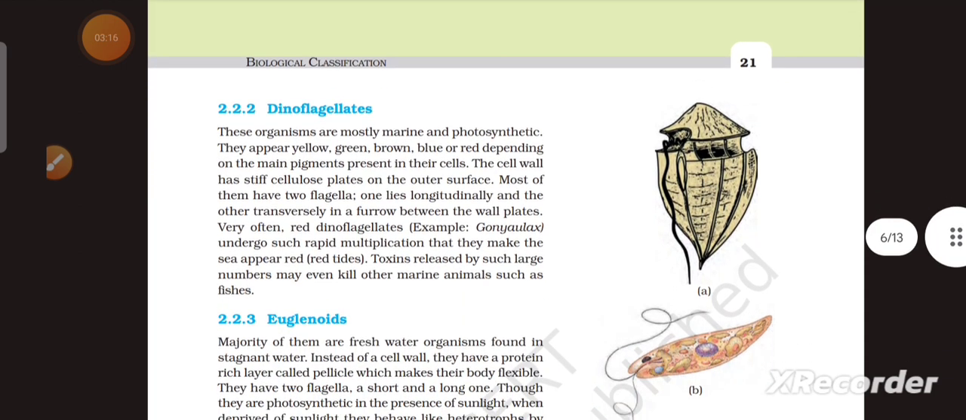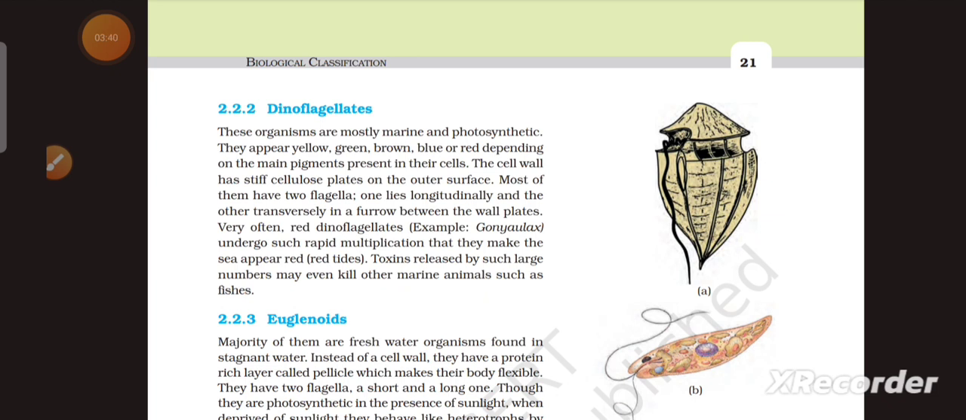These organisms are mostly marine and photosynthetic. They appear yellow, green, brown, or red, depending on the main pigments present in their cells. The cell wall has stiff cellulose plates on the outer surface. Most of them have two flagella. One lies longitudinally and the other transversely in a furrow between wall plates.